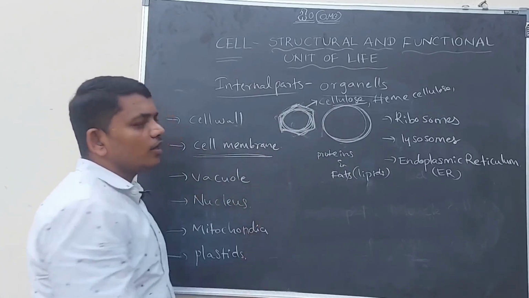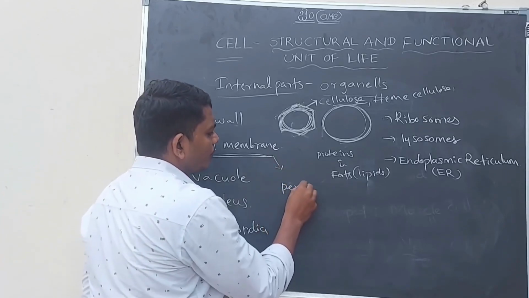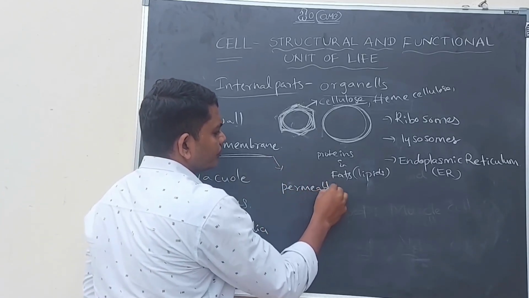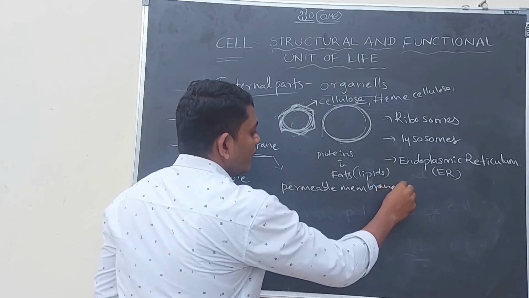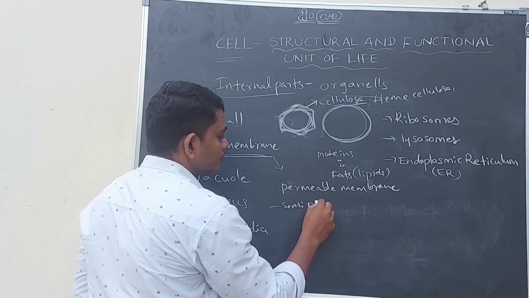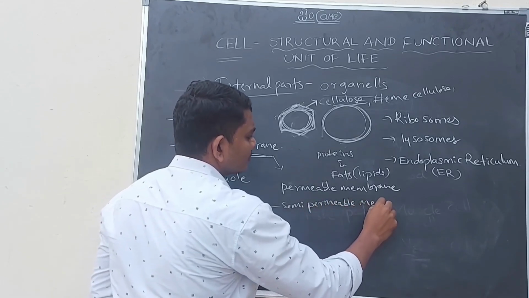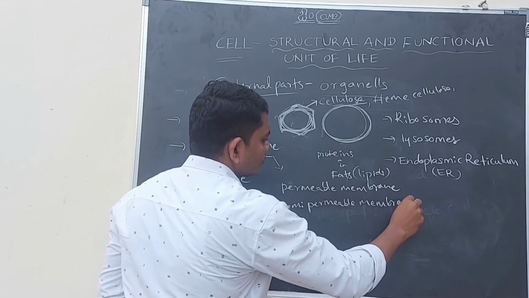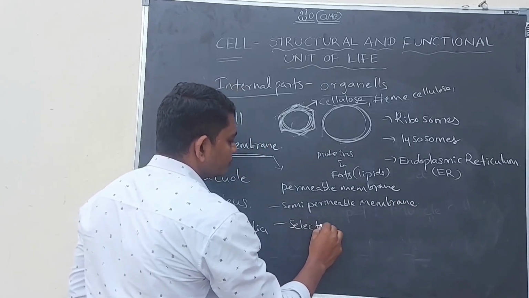Here the cell membrane also has different names like permeable membrane, semi-permeable membrane, selectively permeable membrane.